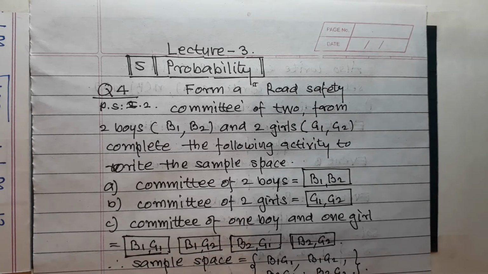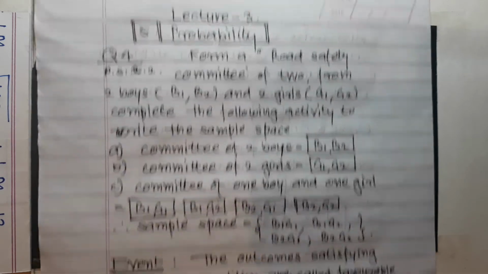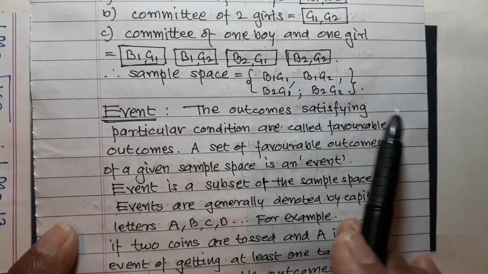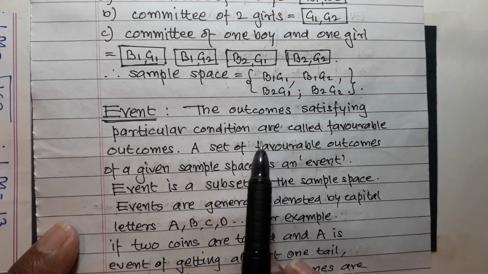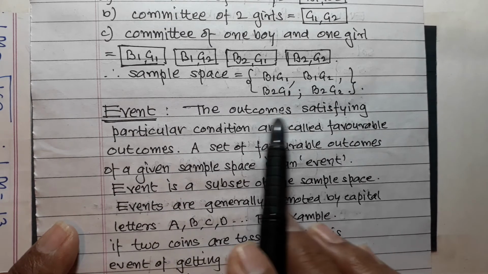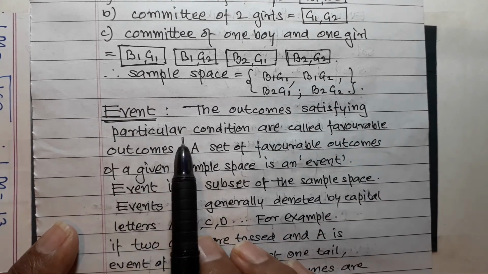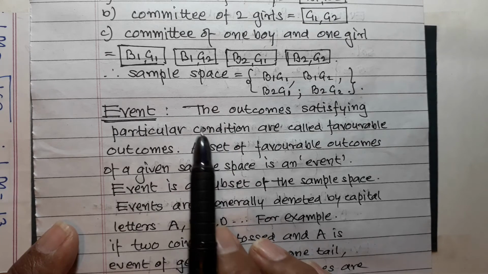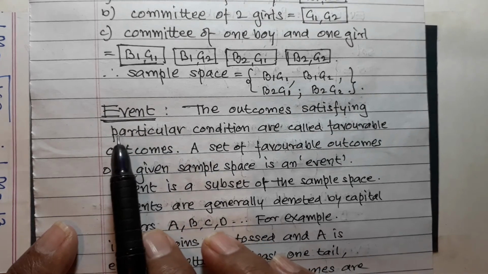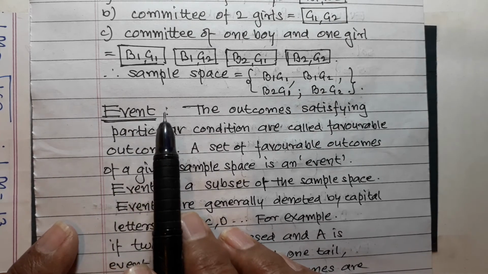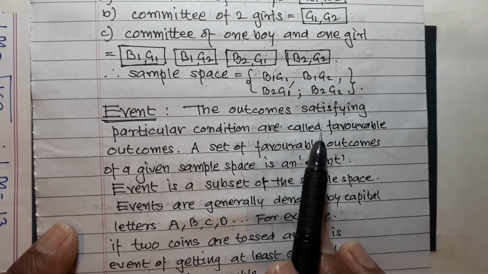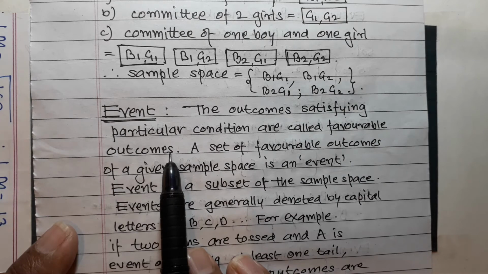Then try to understand event. The outcomes satisfying a particular condition are called favorable outcomes. If a particular condition is there, then the outcomes satisfying it are the outcomes of the event.